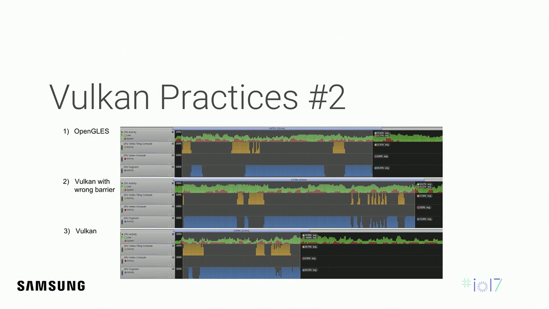So this is a DS-5 Streamline capture of a certain game we are working with. The first capture shows the original GLES, and there are wide gaps between each render pass coming from CPU overhead of some hundred draw calls for each render pass. 12 milliseconds for GPU processing is required. Even after we port everything to Vulkan, you can see in capture number 2 worse performance, like 24 milliseconds. This comes from using the wrong pipeline barrier. Number 3 is now showing the proper barrier, and then it takes just 12 milliseconds.